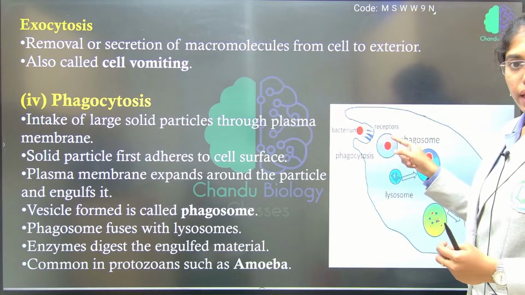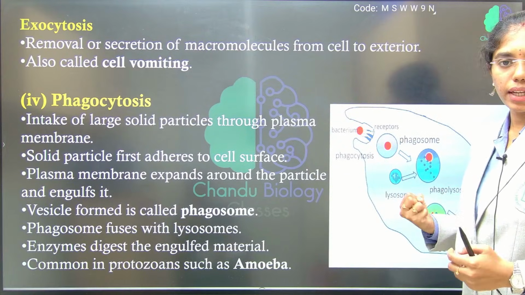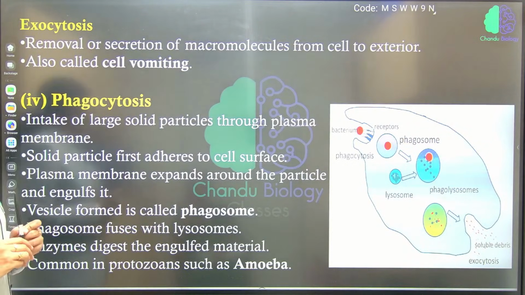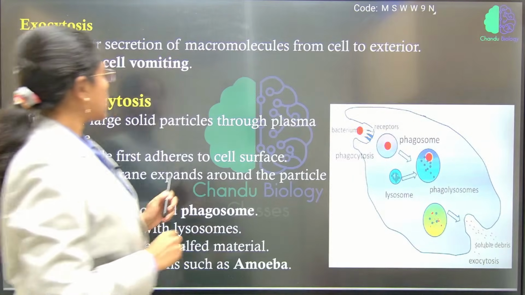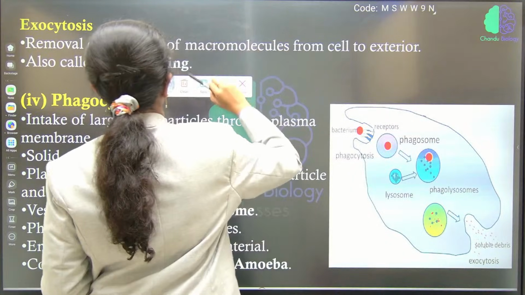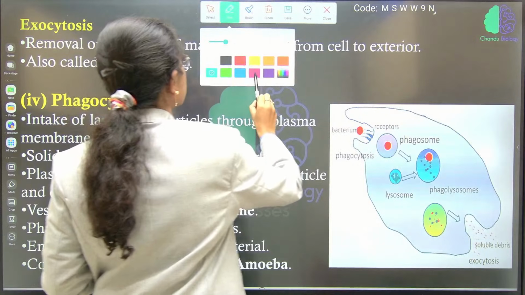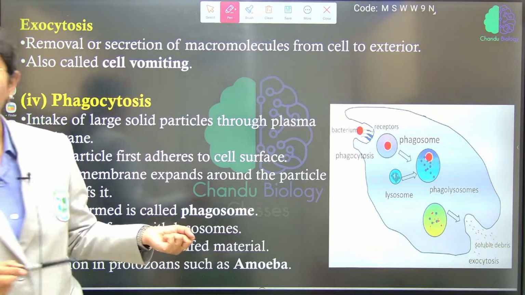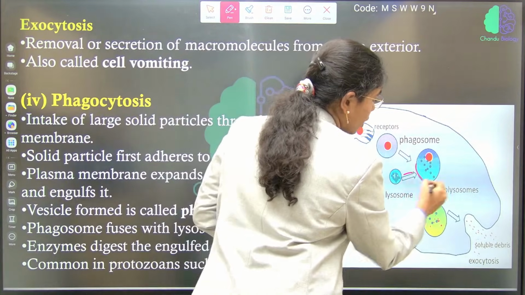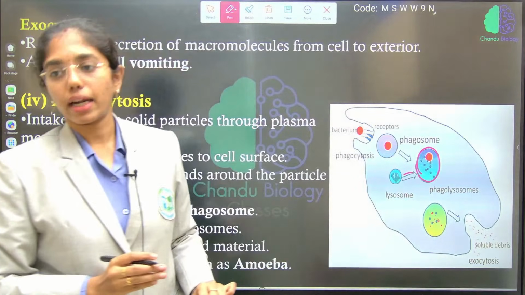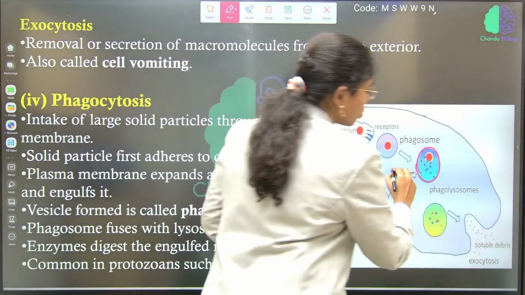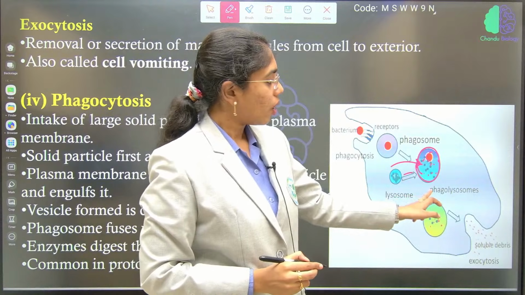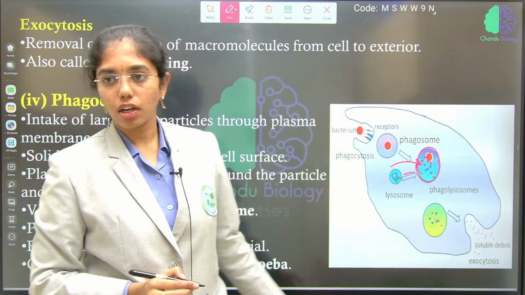To digest the food particles, lysosomes will be rich in hydrolytic enzymes. Tell me some hydrolytic enzymes that are present inside the lysosomes. Hydrolases, these are enzymes. They will attach to this phagosome. Let's say it is having some food particles inside it. Attaching to this, the lysosome will completely digest the phagosome. Fine, right? Which is known as phagolysosome, or secondary lysosome also we'll call it.